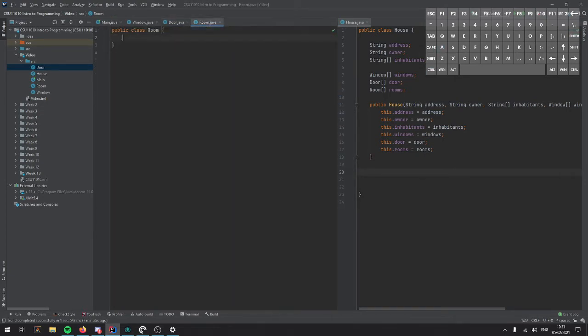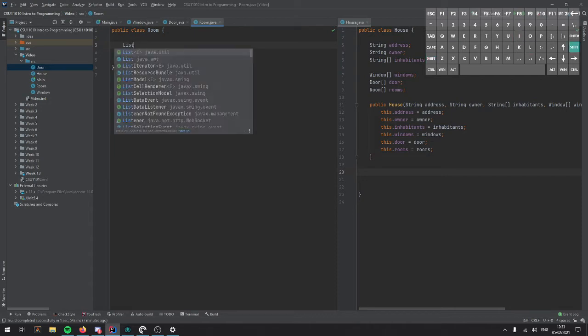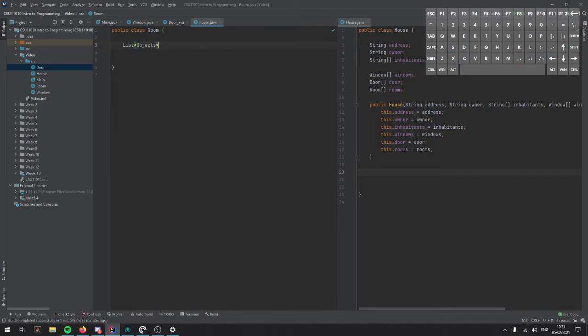And then for room, we could have, I don't know, just a list of objects which are in the room. Why would we use a list? Well, you can take things in and out of a room. So we don't want it to be fixed like an array. And we could put that as contents.